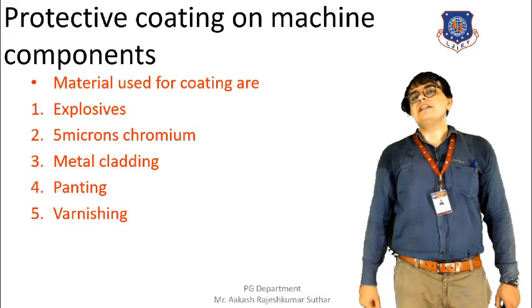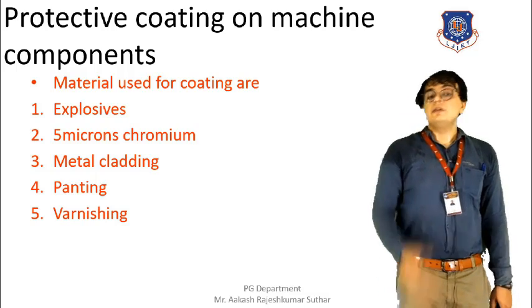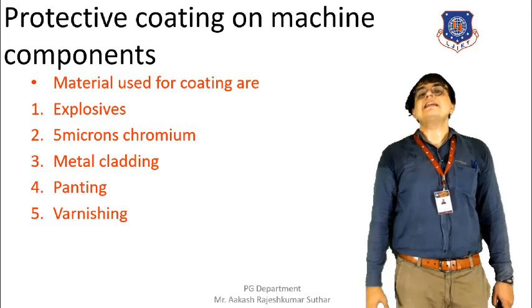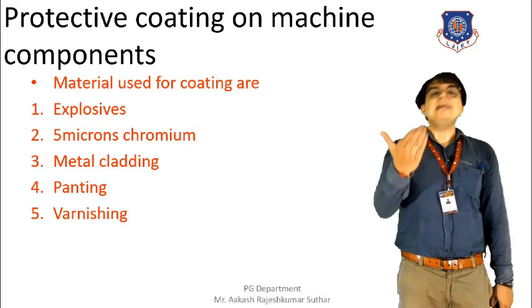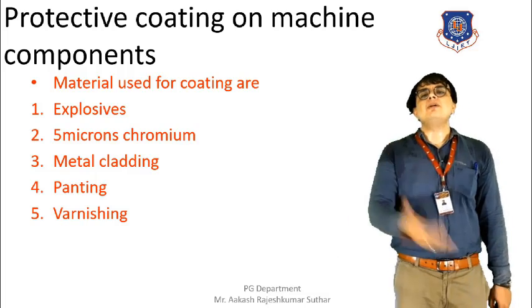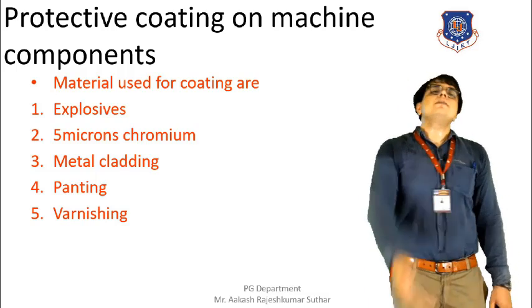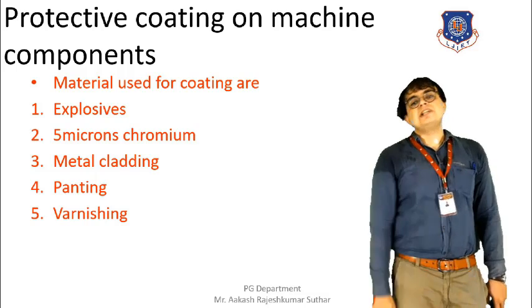We are also using Phenol-X for the resistance of the corrosion. We are also using metallic cladding. By applying the metal cladding, the resistance to corrosion can be raised. By painting, just by applying paint on the surface of the metal or any kind of iron object, the corrosion resistance capacity of the object can be raised.